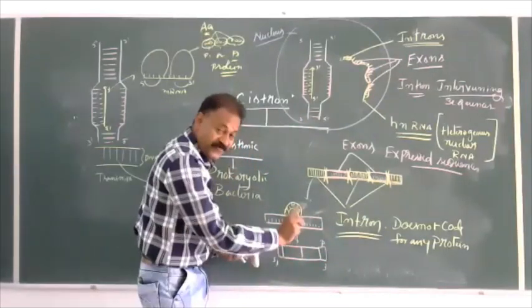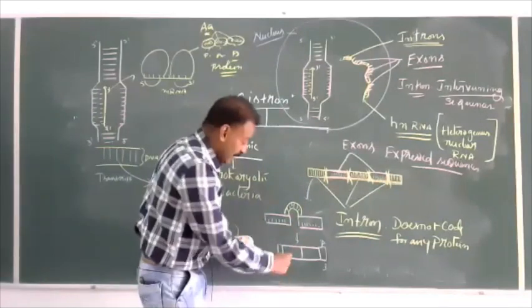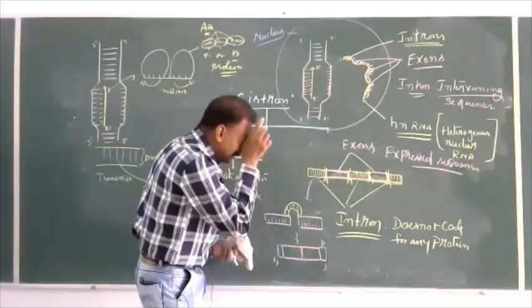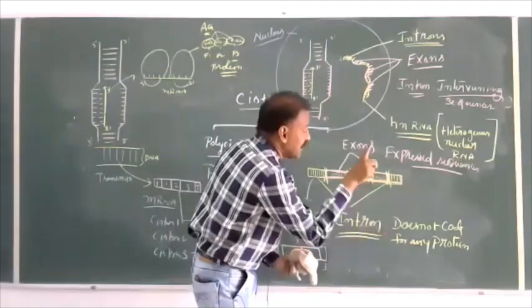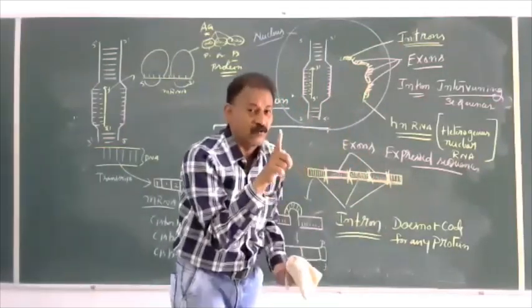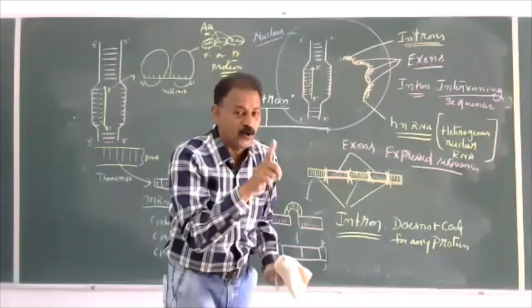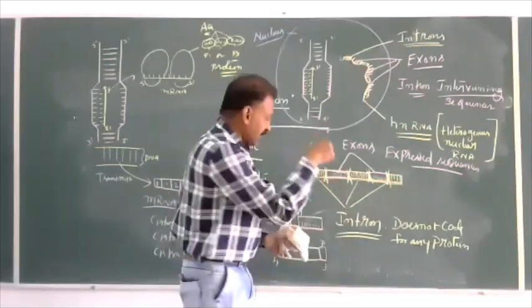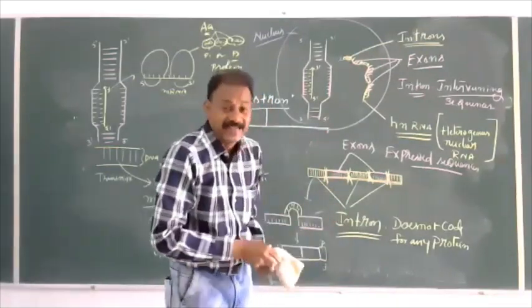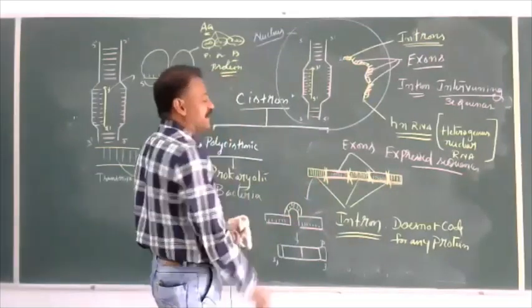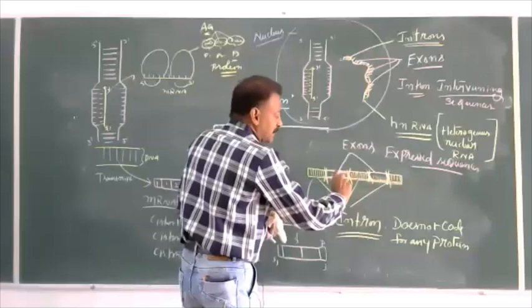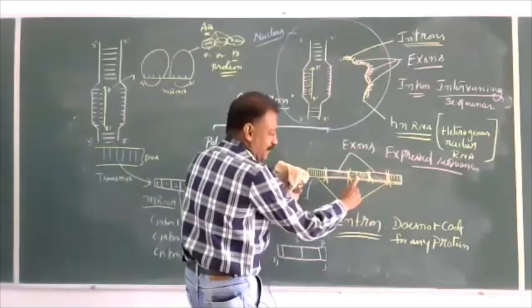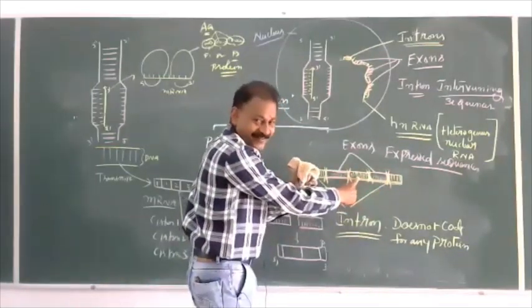They do not code for anything, but they are compulsory, and this part of the RNA is expressed to produce a single cistron, one protein. So monocistronic is in eukaryotes, and in this arrangement, these two are separate because of the intron.